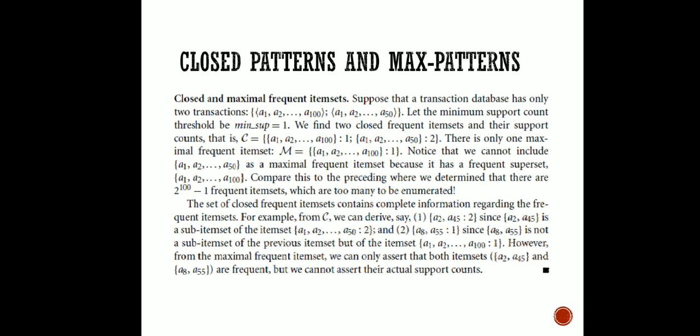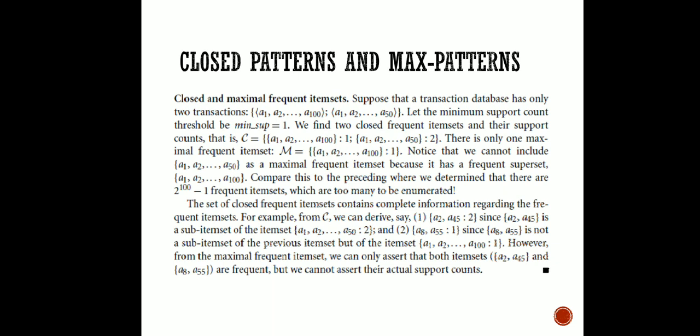Now we cannot include A1 to A50 as a maximal frequent item set because it has a frequent superset. All these definitions we are learning in the form of examples are explained in the previous slide that we have skipped, and you can match what we learn in this example with the definition.